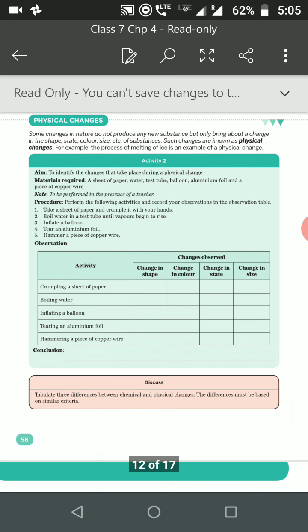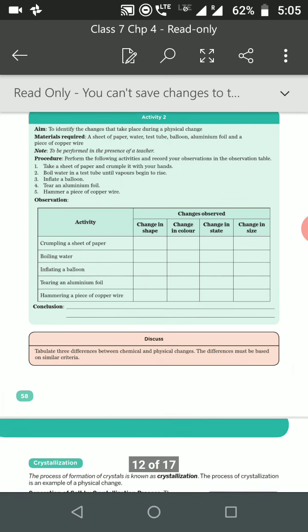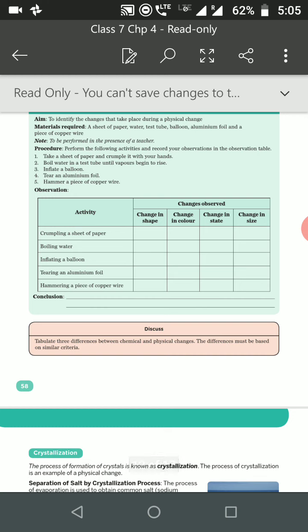Next, this is also an activity to identify the change taking place in a physical change. So you can do this, and write down the changes that you observed. Okay, next,